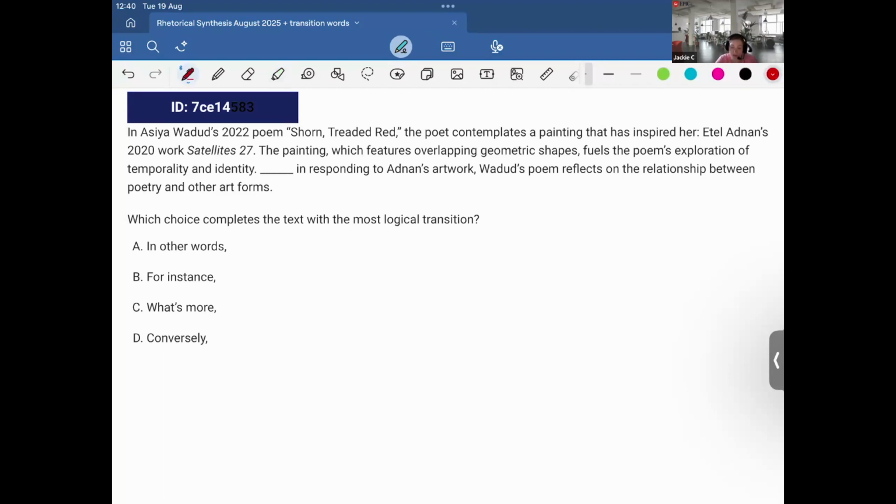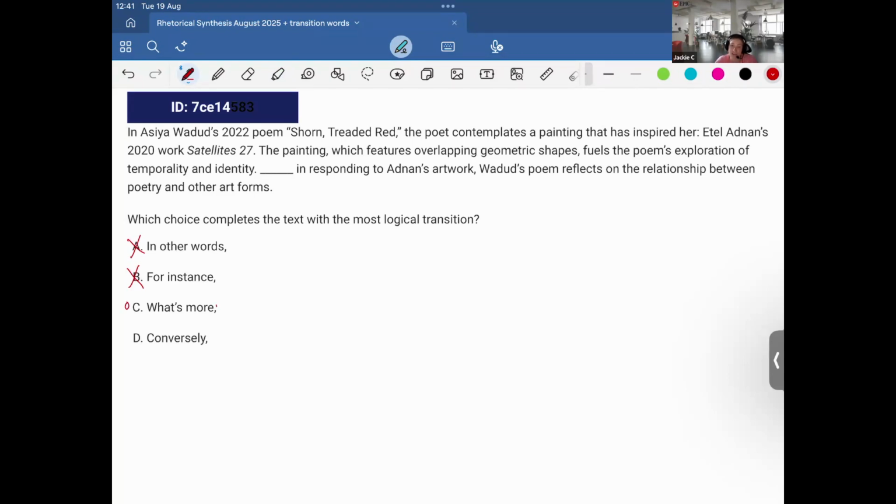So in other words, it's not restating the same idea in a simpler way, so no. For instance, it's also not providing any example. What's more, I think so, because it is basically saying another additional thing: in responding to Adnan's work, the poem reflects on the relationship between poetry and art forms.